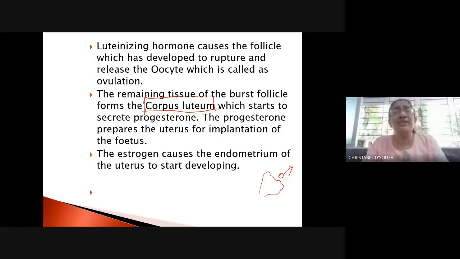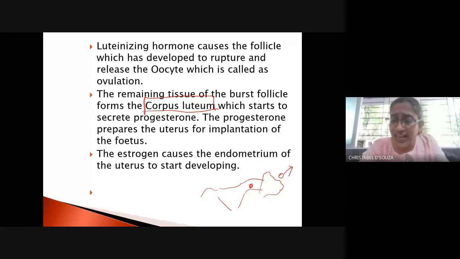Now, as we learned, fertilization takes place in the fallopian tube, but the fetus which has developed moves down. If you remember the diagram, it's a pear-shaped structure, and these are the fallopian tubes. The fertilization takes place here, but it moves down to the uterus, and the uterus has to be prepared in order to accept this growing embryo. This is done by these two hormones, the progesterone and the estrogen.